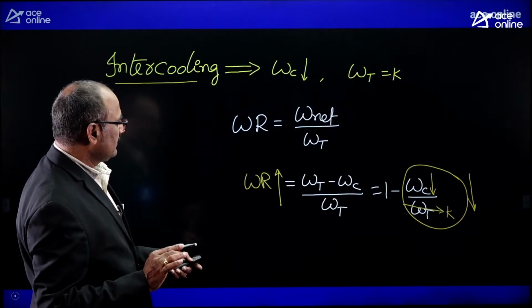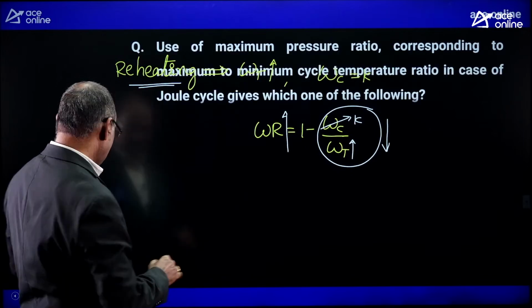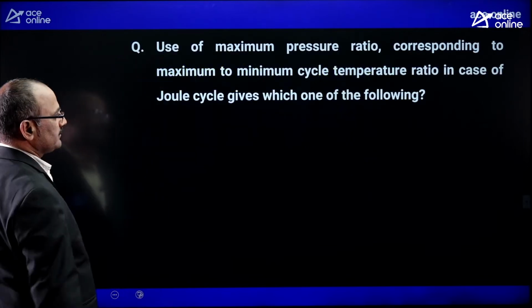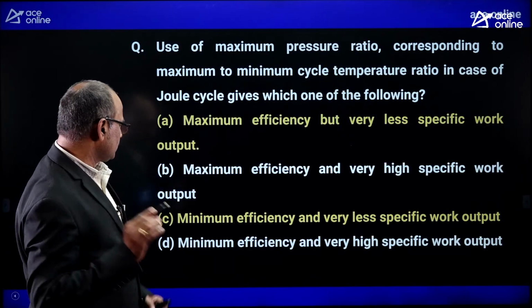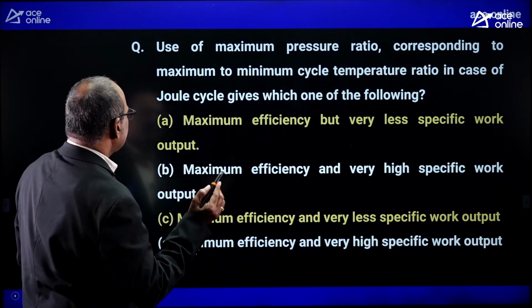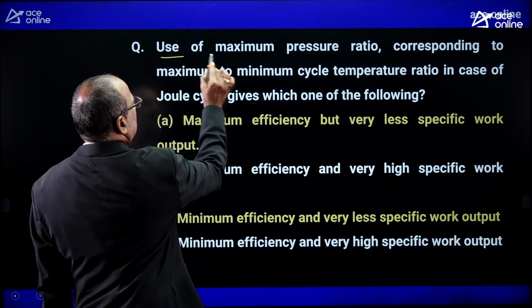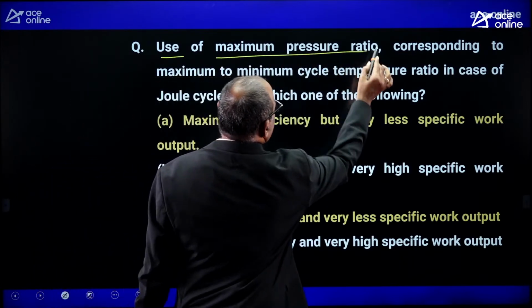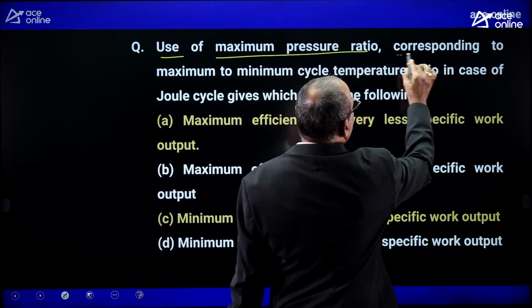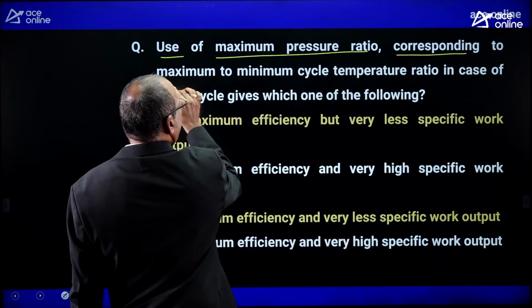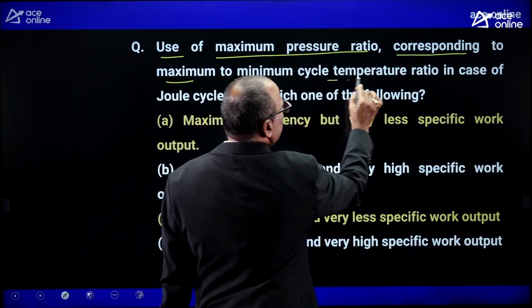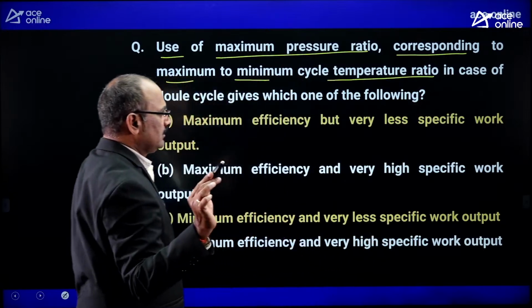Now let us see another important question. Try to read this question. It is asked like this: use of maximum pressure ratio corresponding to maximum to minimum cycle temperature ratio.